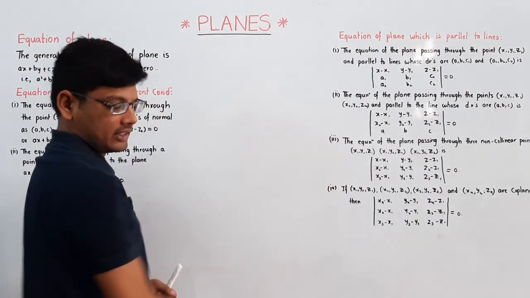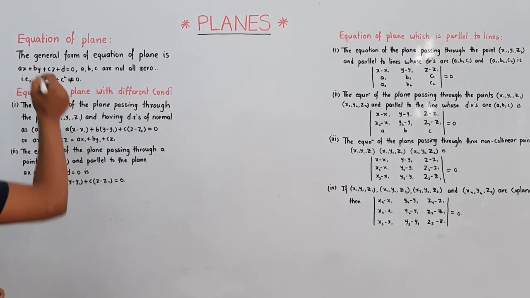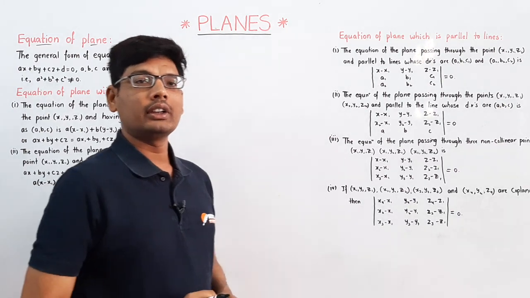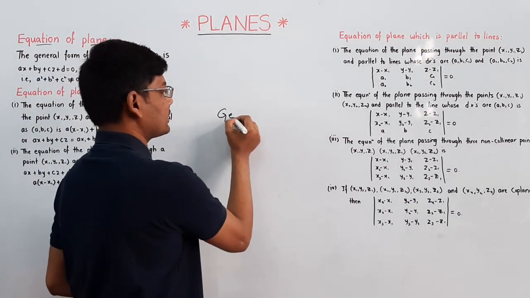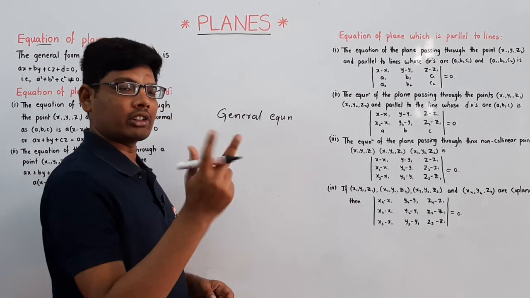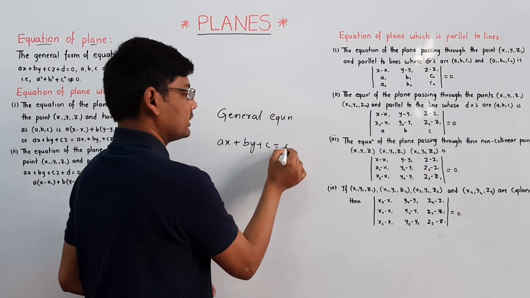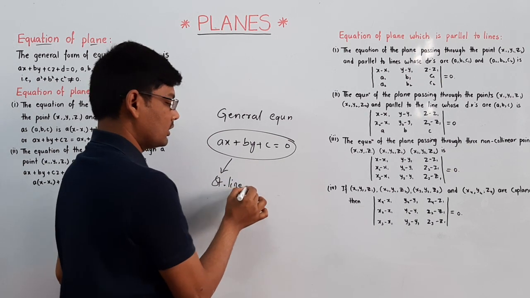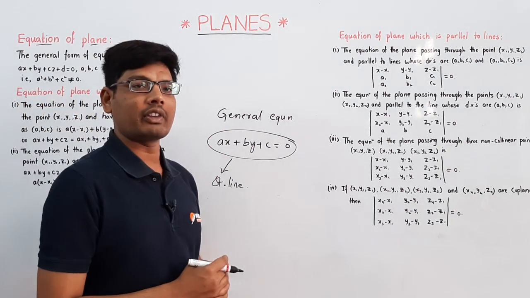When it comes to the planes chapter introduction, first of all we are going to discuss the topic equation of the plane. Generally, the general equation of a straight line is ax plus by plus c is equal to 0. But here we are going to discuss the general equation of a plane.